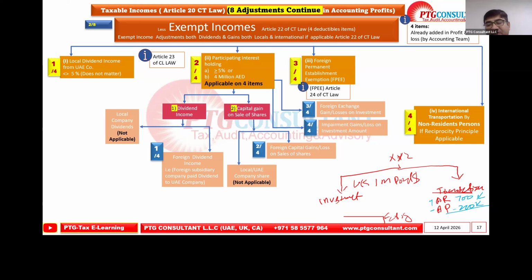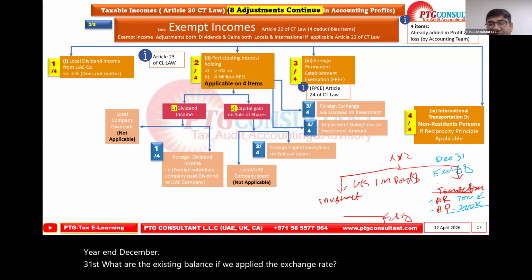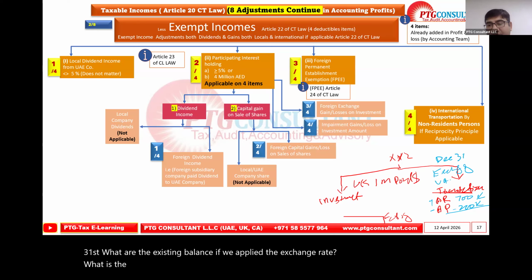The balances at the year end, December 31st. What are the existing balances if we apply the exchange rate? What is the exchange rate? UAE Central Bank, because at the reporting date we have to translate into the local currency.